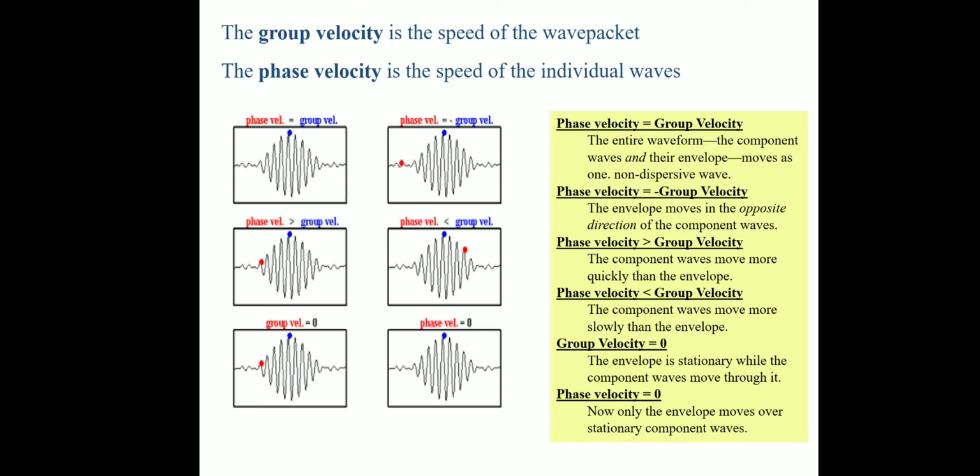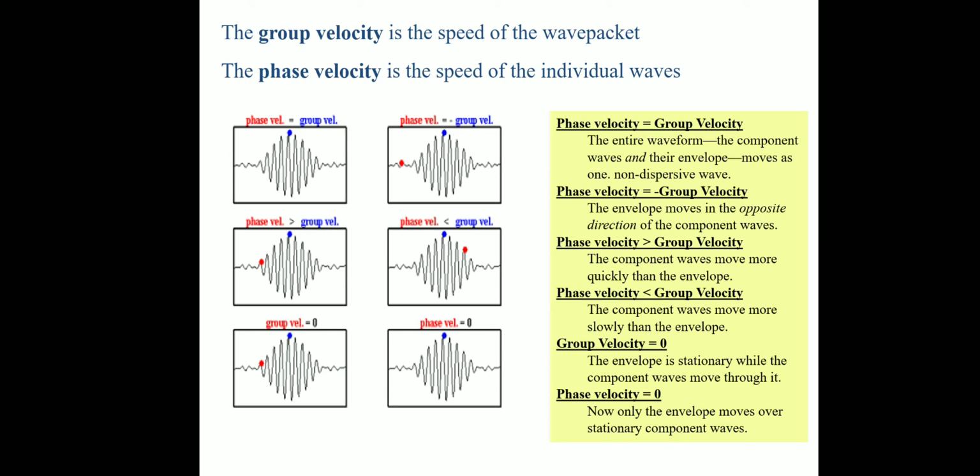Next, the third figure is phase velocity greater than group velocity. That means the component waves move more quickly than the envelope. And phase velocity less than group velocity means the component waves move more slowly than the envelope. And group velocity equal to 0 means the envelope is stationary while the component waves move through it.